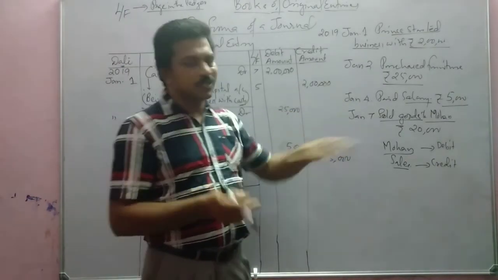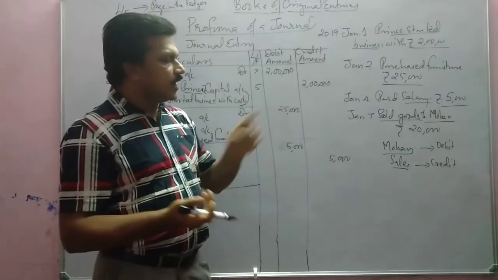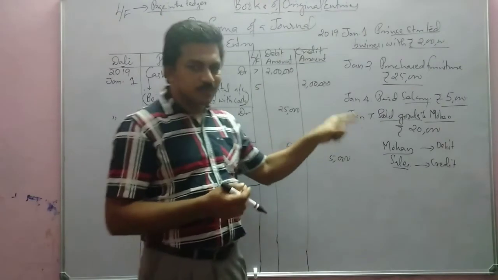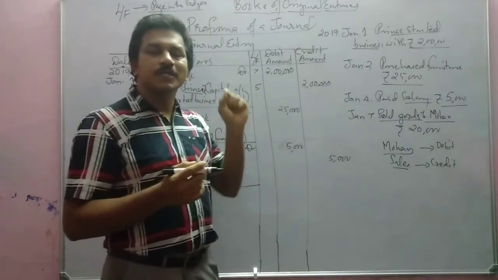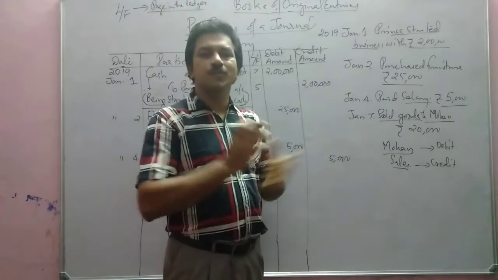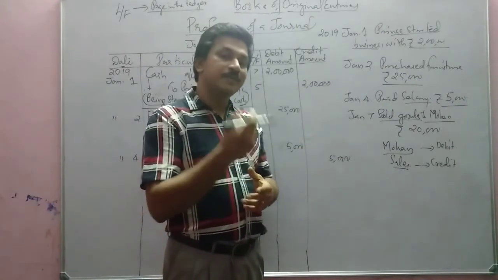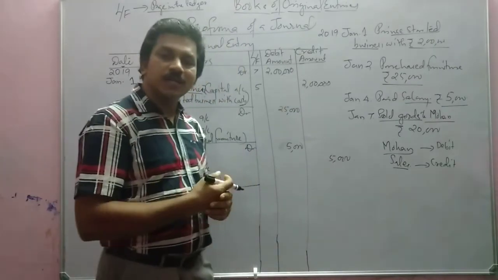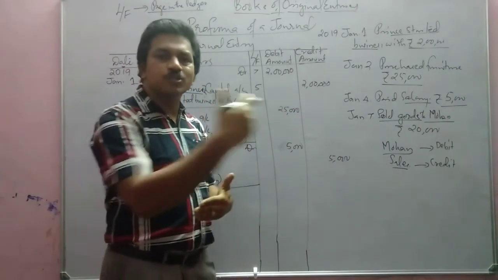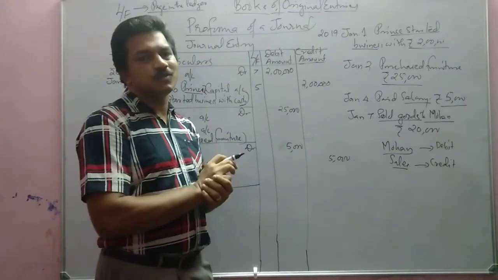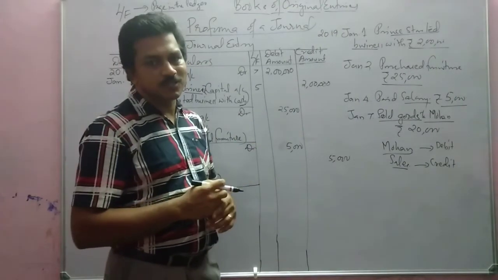So sales is credited. And Mohan comes under personal account. Mohan is the name of a person. What is the rule for personal account? Debit the receiver, credit the giver. If we sell goods to Mohan, who will receive the goods? Mohan will receive the goods. So Mohan can be debited.